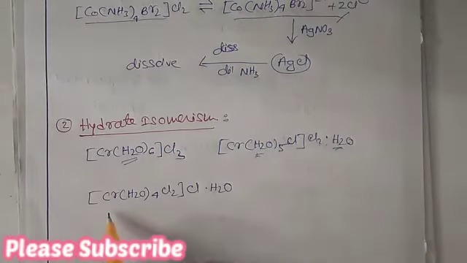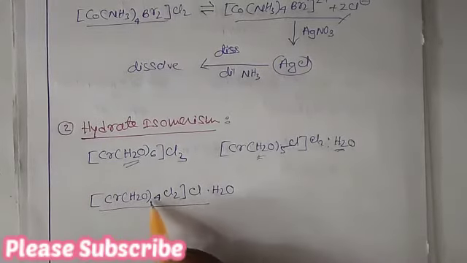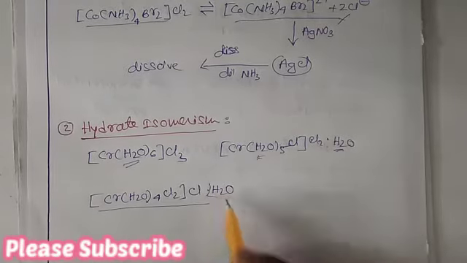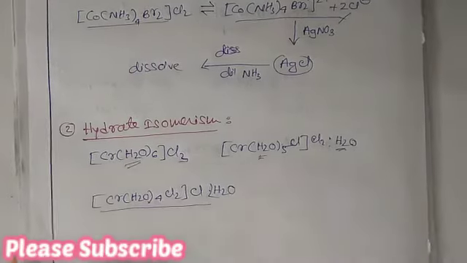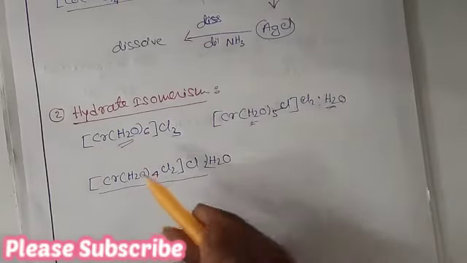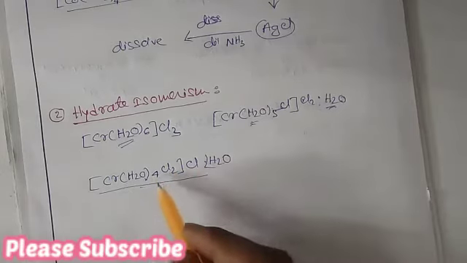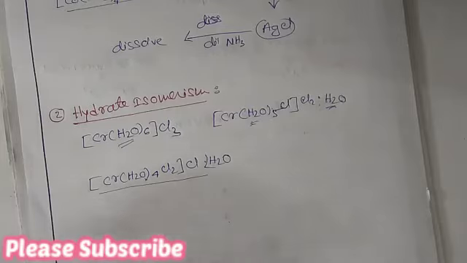Now another example of hydrate isomerism is this complex. Here we see that 4 aqua molecules are present inside the complex zone, and 2 aqua molecules are present outside the complex zone. Depending on the aqua molecules present inside and outside the complex zone, the color of the complex also varies.